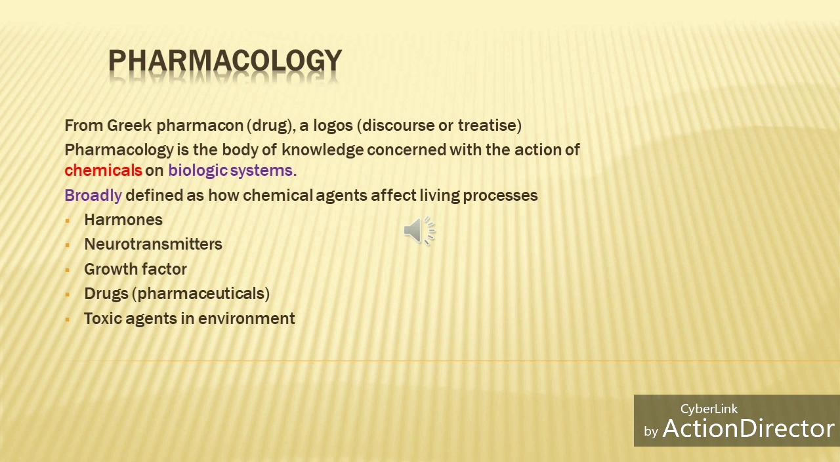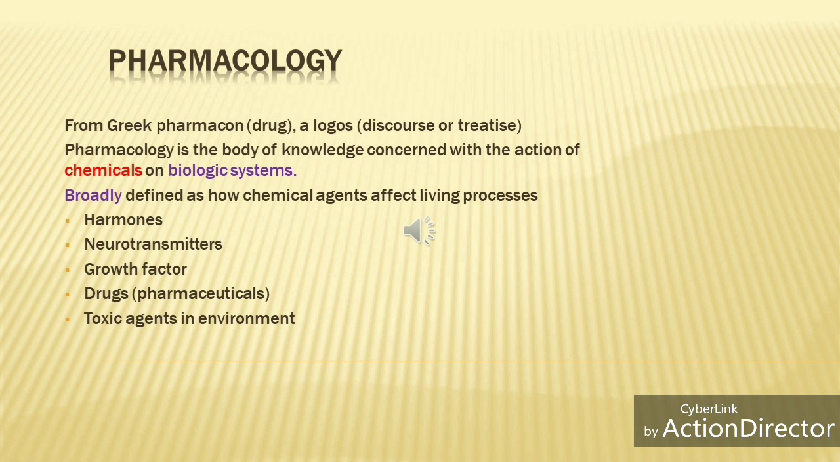Here I'm going to explain you the definition of pharmacology. Pharmacology, from the Greek pharmakon meaning drug and logos meaning treatise or discourse. Pharmacology is the body of knowledge concerned with the action of chemicals on biological systems. So the important thing is how the chemicals act on biological systems.